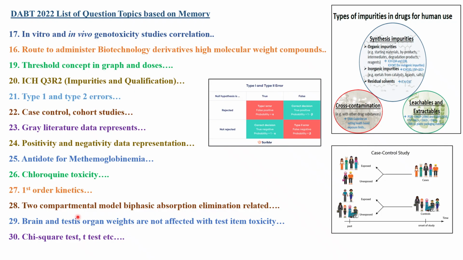Brain and testis organ weights are not affected with test item toxicity. Probably they might have given you some example and said that these are the two organs which are not affected. We need to identify that chemical. So these might be some classical things based on which they will frame such questions.